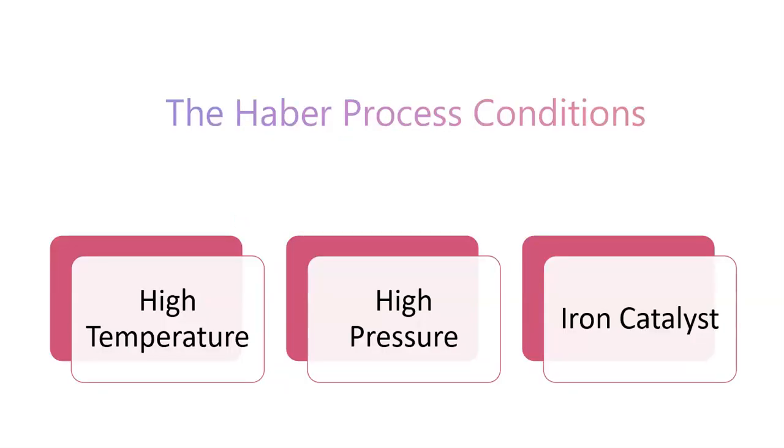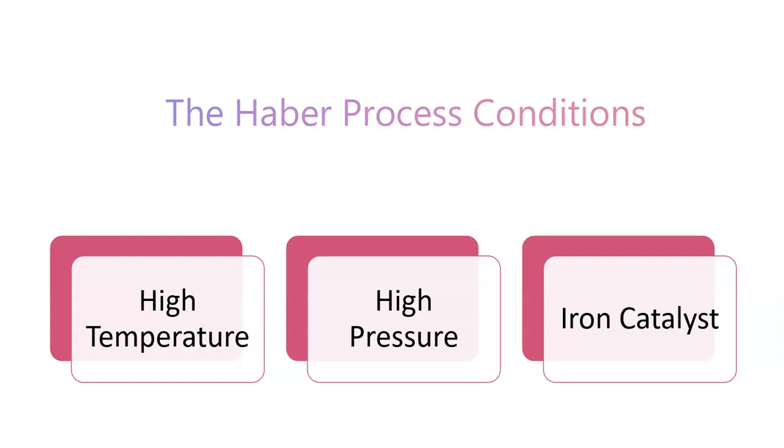The process is conducted at a high temperature in the range of 450 to 500 degrees Celsius. This elevated temperature increases the reaction rate. While higher temperatures favor faster kinetics, they also shift the equilibrium toward the reactants, which are the nitrogen and hydrogen gases. So high temperatures are used to increase the kinetic energy of the nitrogen and hydrogen molecules. This results in a greater number of molecules having the minimum amount of energy required to overcome the activation energy barrier for the reaction to occur.